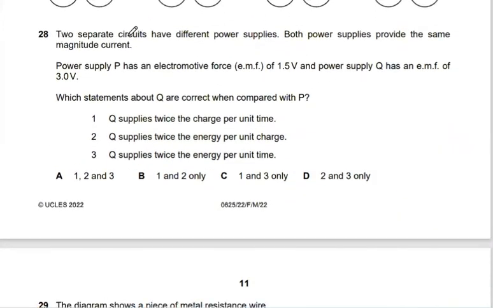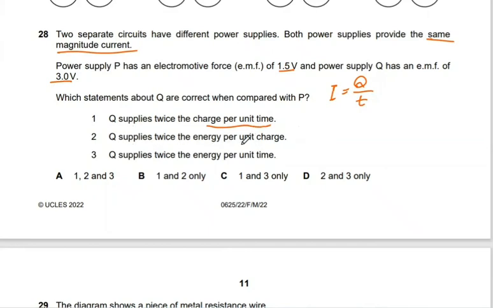28. Two separate circuits have different power supplies. Both power supplies provide the same magnitude of current, so we have the same current. Power supply P has an electromotive force of 1.5 volts, while power supply Q has an EMF of 3 volts, that means Q has twice the voltage. Which statement about Q is correct when compared with P? 1, Q supplies twice the charge per unit of time. Now we know that we have the same current, so charge divided by time is the same.